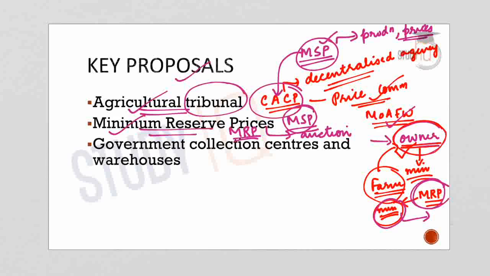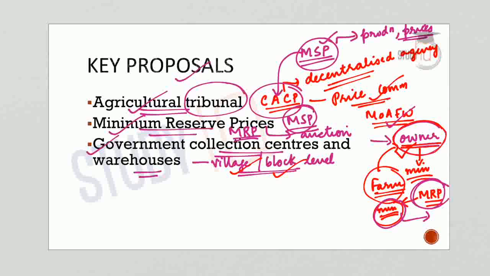Now the third important proposal made by NITI Aayog was to set up government collection centers and warehouses at the village level and also at the block level. So it proposed that at the village level or the block level, which are the lowest levels, there should be a government collection center and also a warehouse. So these are the proposals made by the NITI Aayog.